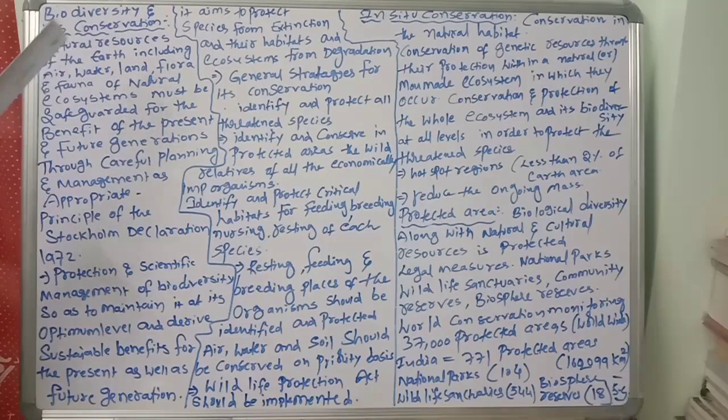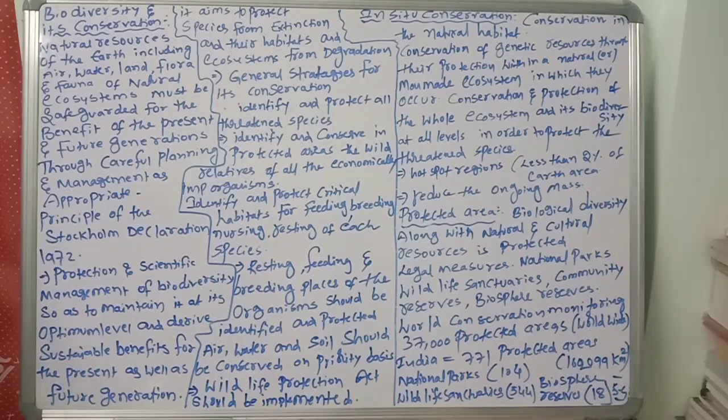Natural resources of the earth, including air, water, land, flora and fauna of natural ecosystems, must be safeguarded, so protected, for the benefit of the present and future generations through careful planning and management as appropriate. This is given in the principle of the Stockholm Declaration.